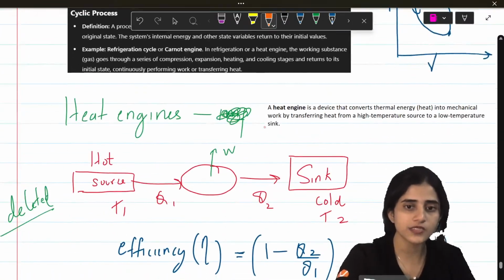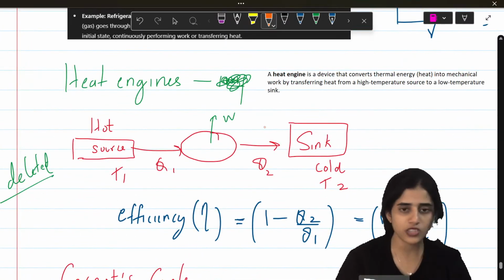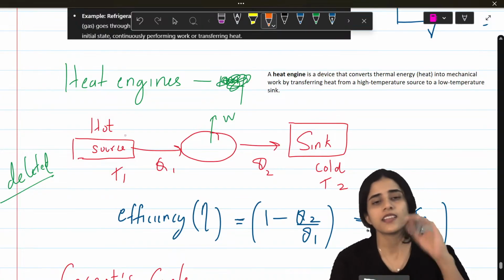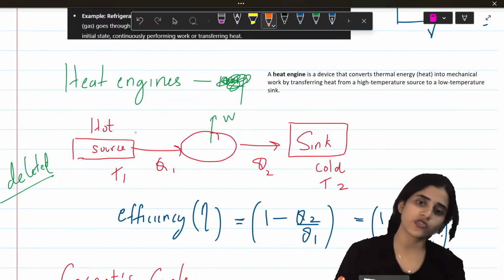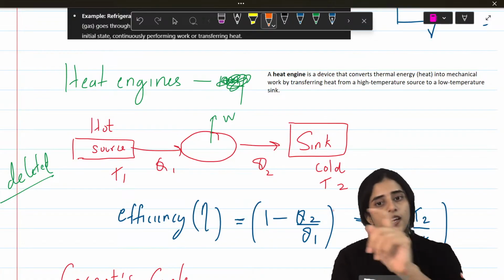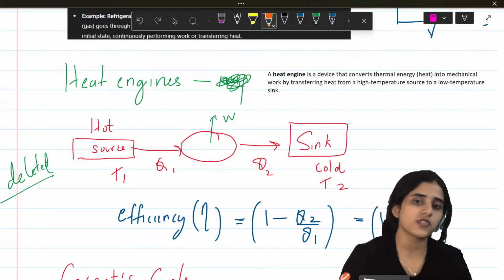Next is heat engine. Heat engine is deleted in your syllabus, I guess. I will just quickly tell it. There's a source, there's a sink. So heat flows from the source to the sink, and the formula is 1 minus T2 by T1.